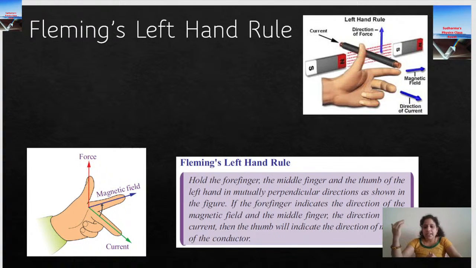If you see a question like a beta particle is moving in a particular direction, or an electron is moving in a particular direction, beta particle and electron represent negatively charged particles. So whenever the direction of a negatively charged particle is given, you have to take the direction of current as opposite to that, because we know the direction of current is from positive to negative. So it is opposite to the flow of electrons. You have to think accordingly, keep your fingers accordingly and find out the direction of motion or the direction of force acting on the current carrying conductor.